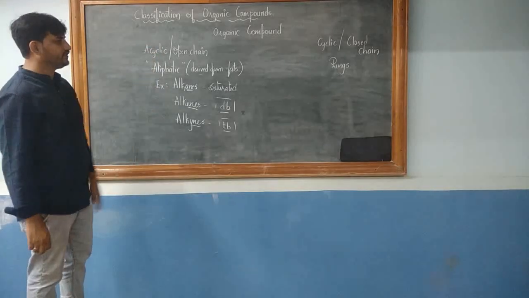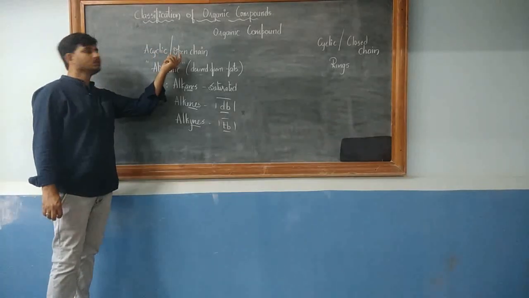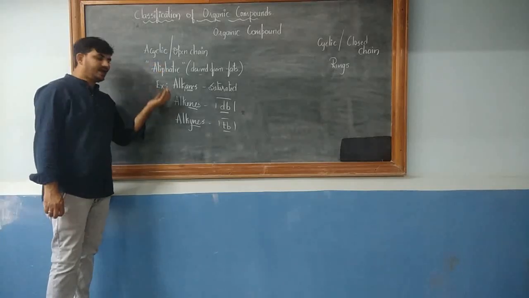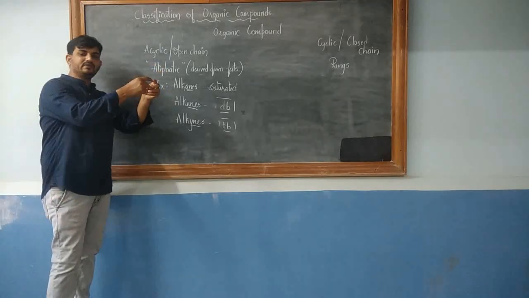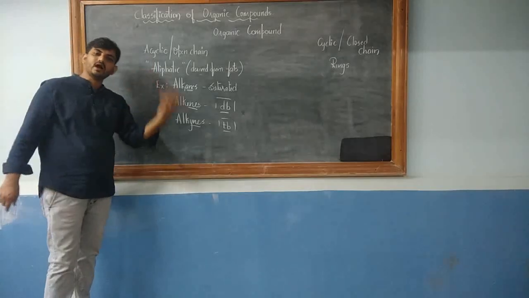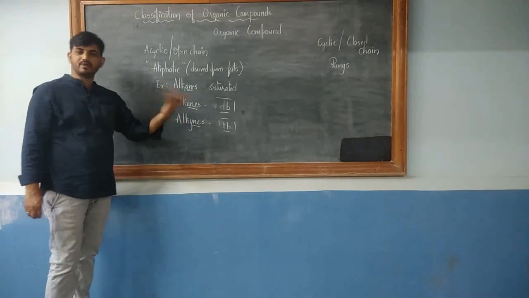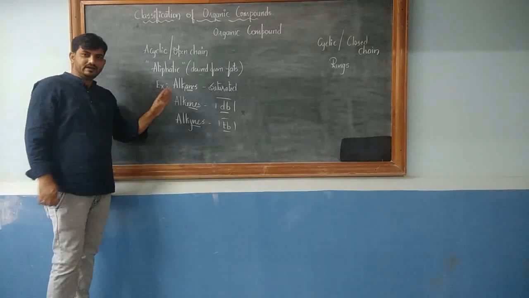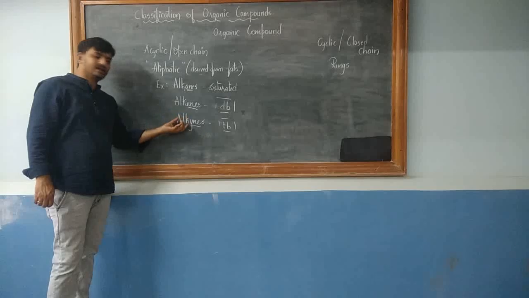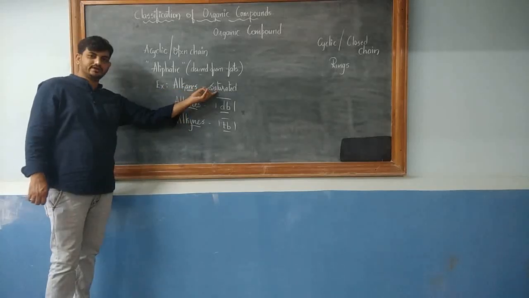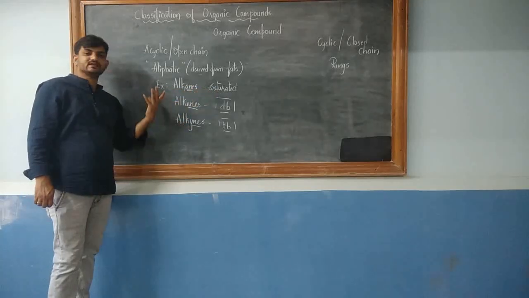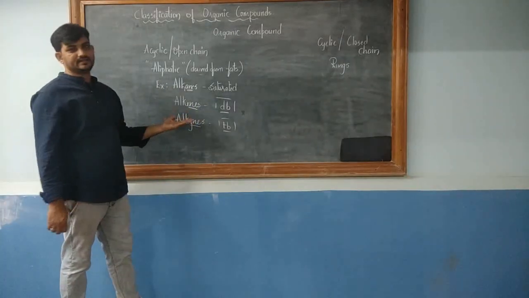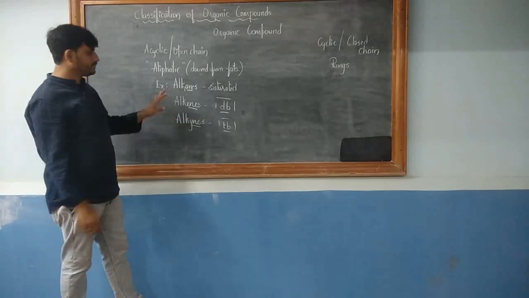So a simple classification: acyclic, open chain or aliphatic compounds are the organic compounds that have got their terminal ends free. They may be branched or unbranched, but they are not closed. I hope I am clear. Examples: alkane, alkene and alkyne. Alkane falls as a saturated organic compound. Alkenes and alkynes are unsaturated because they contain a pi bond. Alkene has a double bond, alkyne has a triple bond. I hope I am clear with this.